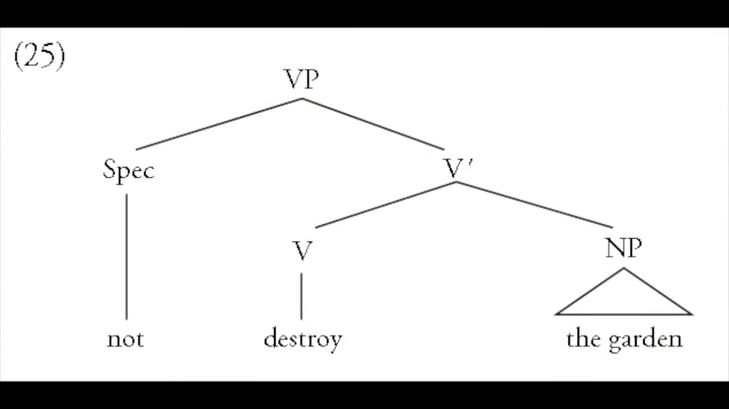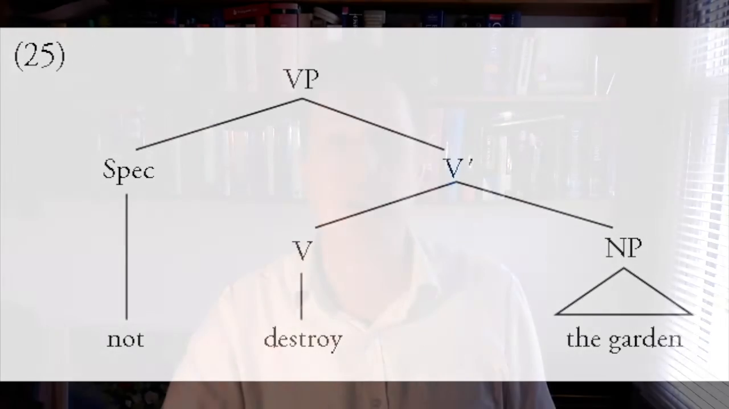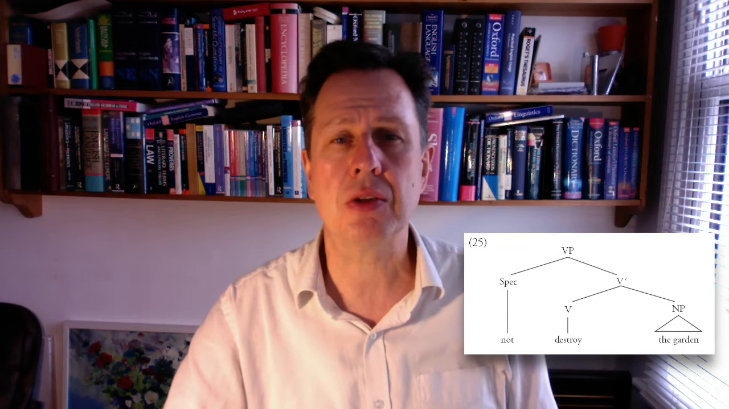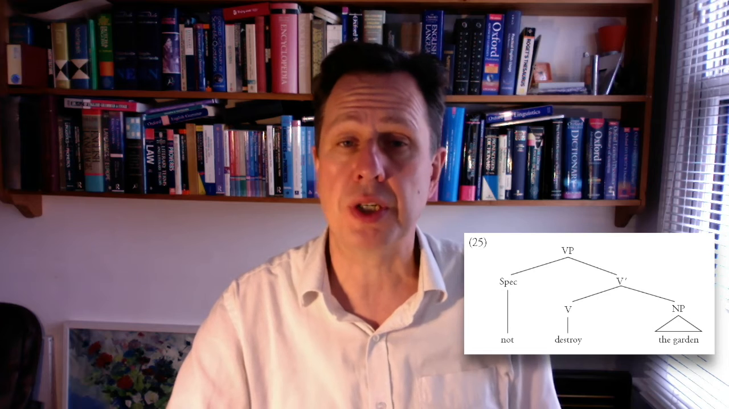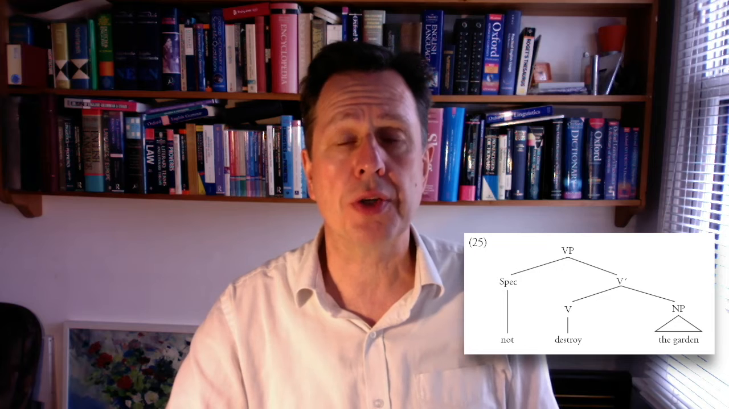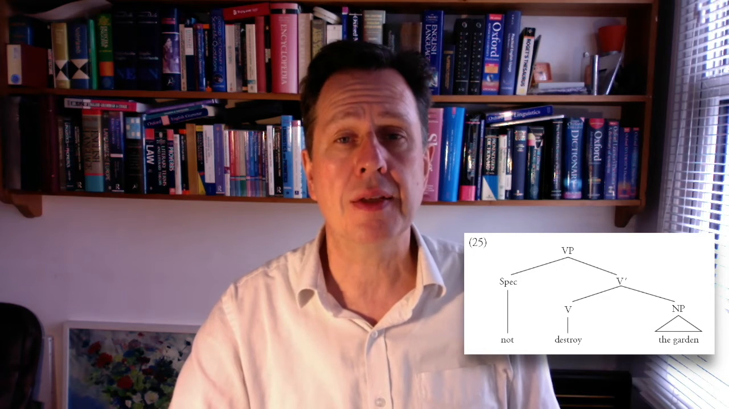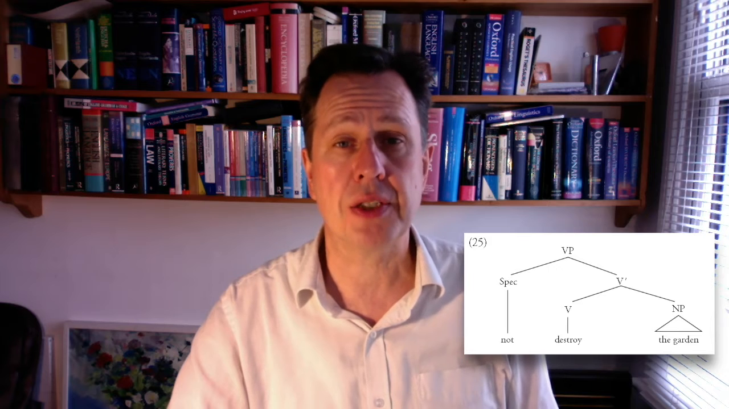So let's look at our tree diagrams with this mystery category inserted. Here's the verb phrase, not destroy the garden. As before, we have the word not under the specifier. The head of this verb phrase is destroy, and the garden is its direct object. Now what you see in this little subtree, because it's not the complete tree of a sentence, is that the direct object is a sister of the node V. And what that means, a sister, is that you go up from destroy, from the V node up to V bar, and then down one to the noun phrase the garden.